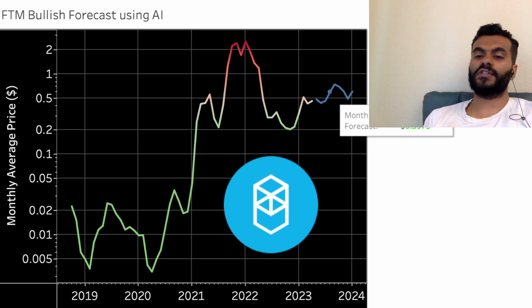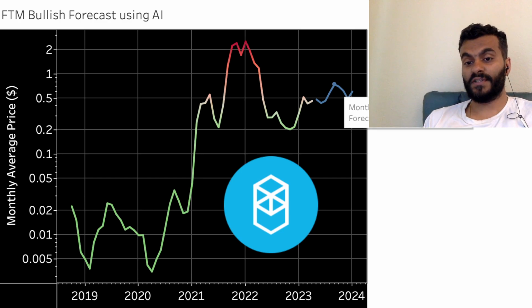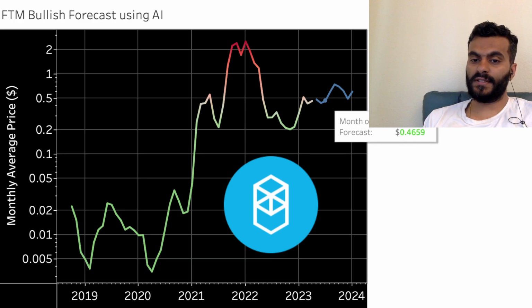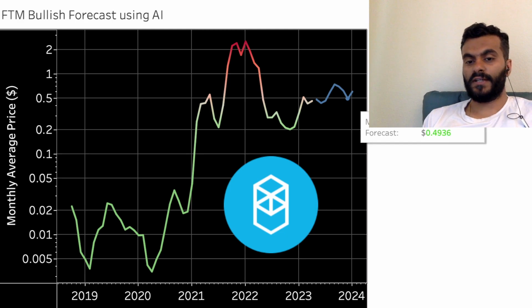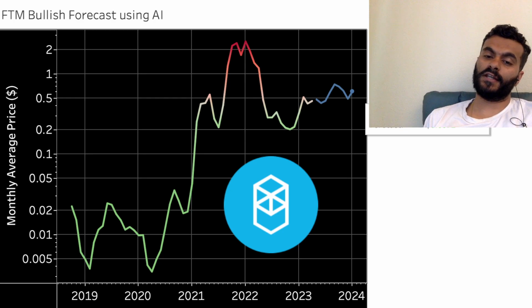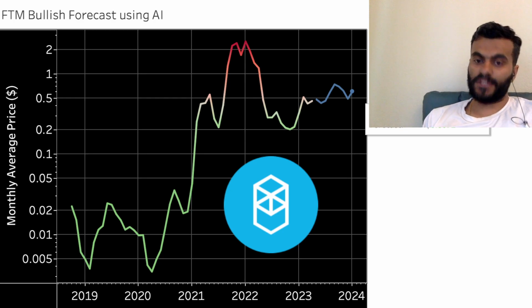In August, 59 cents. In September, 74 cents. And then a similar crash till December. October, 70 cents. November, 61 cents. December, 49 cents, which is pretty similar to what July is being forecasted, and January, 60 cents. So these are the forecasts in a scenario where the market stays bullish throughout the tenure.